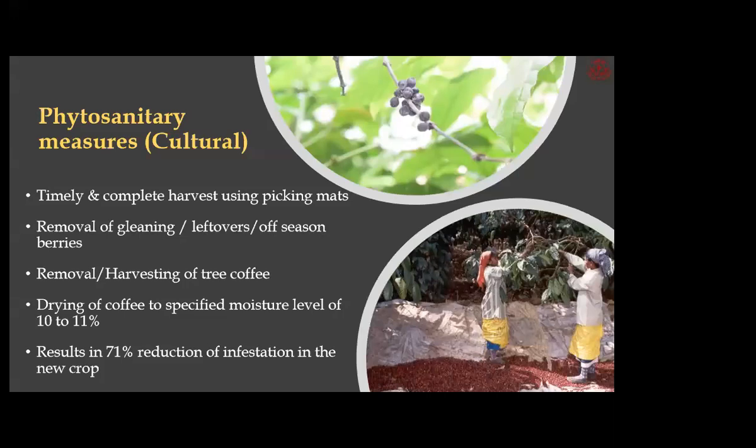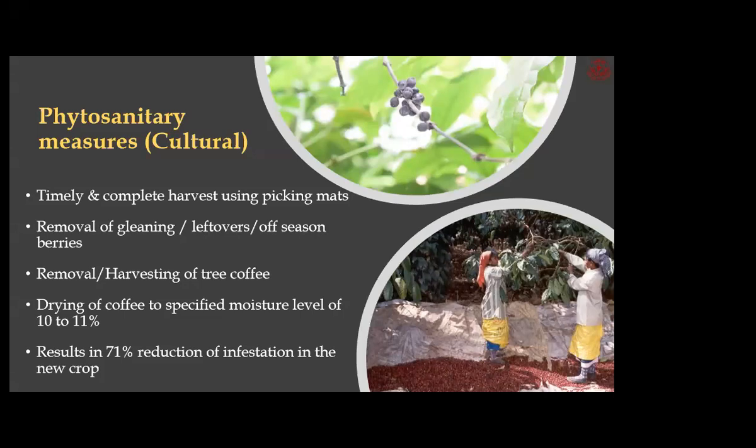In the case of Arabica, it is very tough to use picking mats because the space between the plants is very small. So in such cases, after harvesting, you should go for one round of gleaning collection of the leftovers.